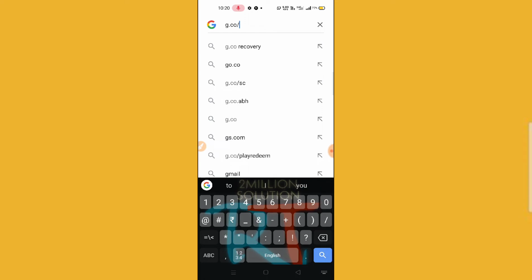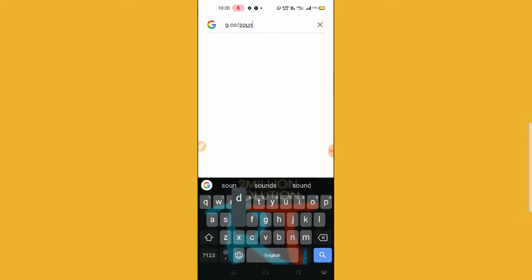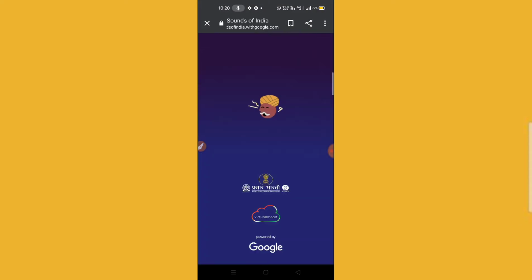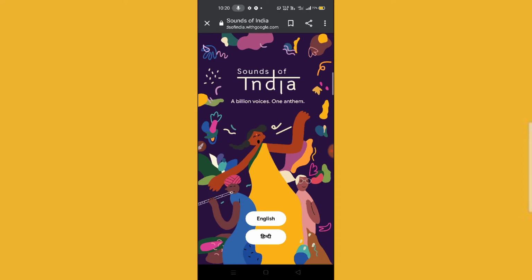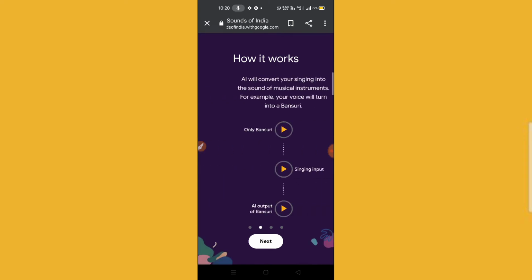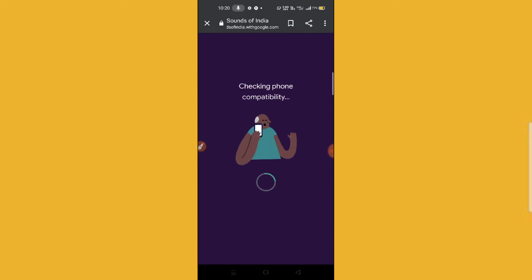g.co/sounds of India. After this you have to search and you will find this type of interface. Now you have to simply select your language. Let me go for English, and then here you have to click next, again next, again next.